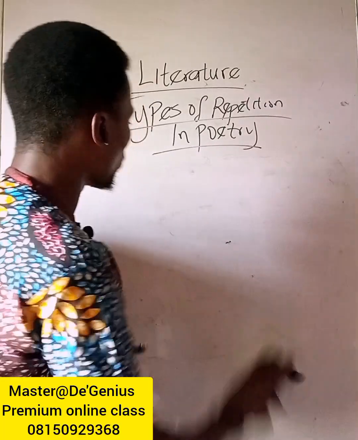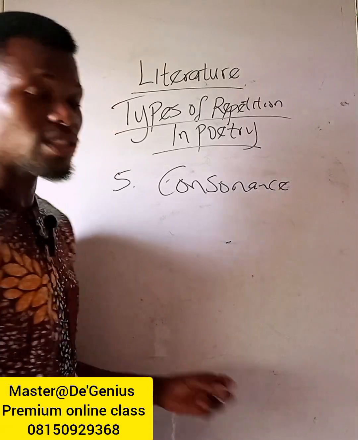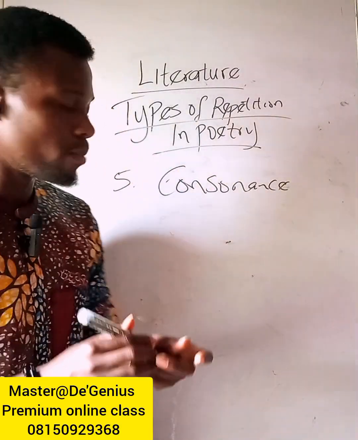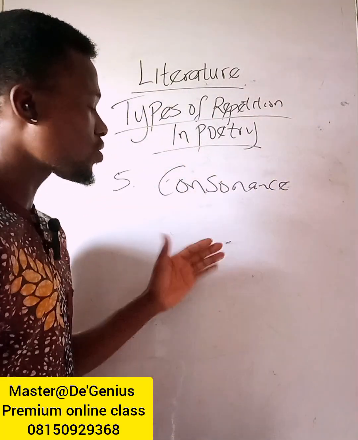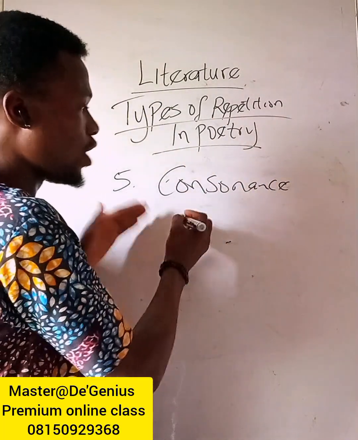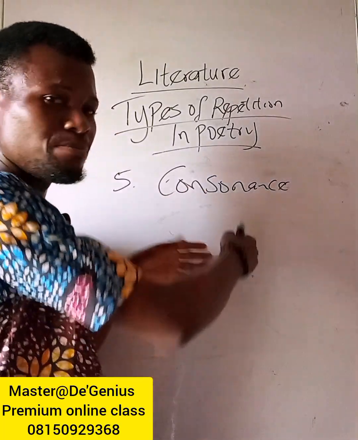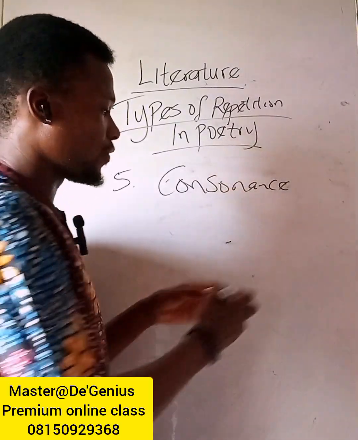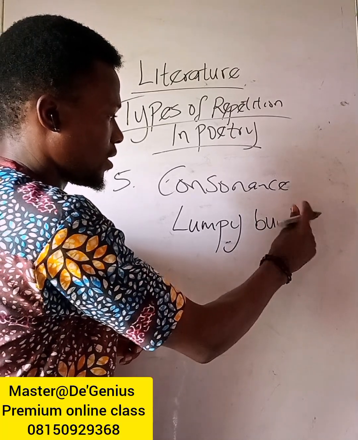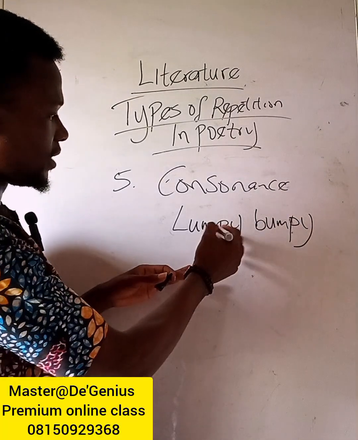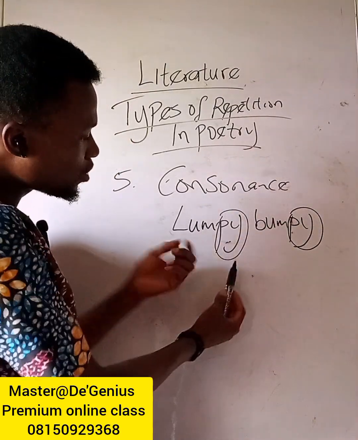We also have a repetition called consonance, just as the name implies. This is also repetition of consonant sound. But the difference between consonance and alliteration is that, just like assonance, consonance happens in the middle of a word or at the end of a word. Like you can have lumpy, bumpy. What do you see here? This is repetition of a consonant sound, but it happens at the end.